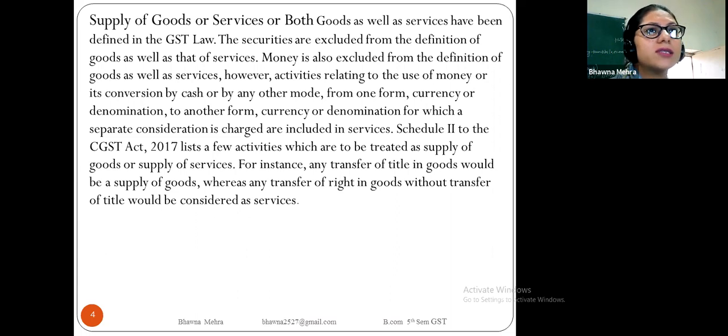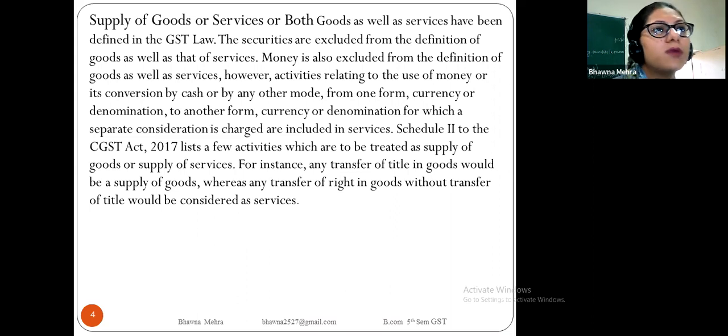However, activities relating to the use of money or its conversion by cash or by any other mode from one currency or denomination to another form, currency or denomination, for which a separate consideration is charged, are included in services.